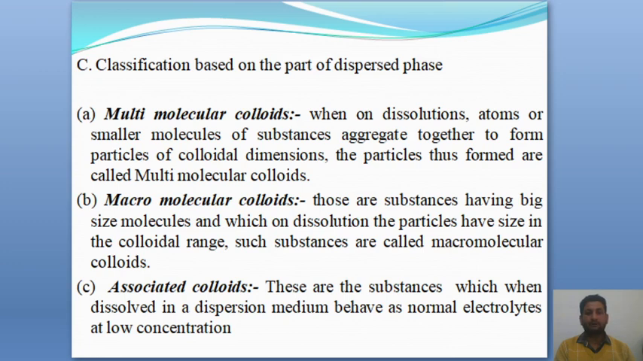Type C is classification based on the particles of the dispersed phase. First, multimolecular colloids. When on dissolution, atoms or smaller molecules of a substance aggregate together to form particles of colloidal dimensions, the particles thus formed are called multimolecular colloids. Second is macromolecular colloids. These are substances having big size molecules, which on dissolution form particles with size in the colloidal range. Such substances are called macromolecular colloids.